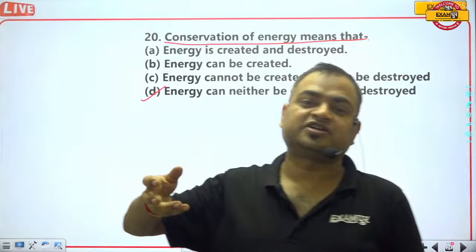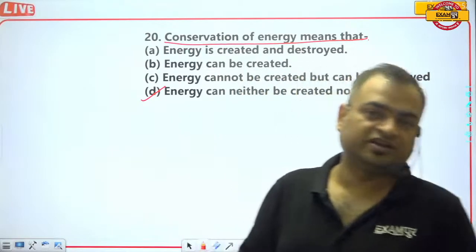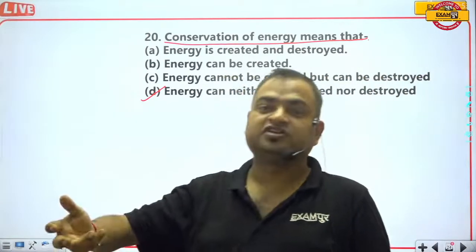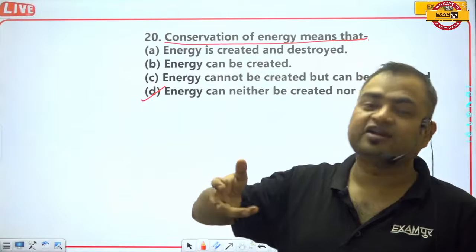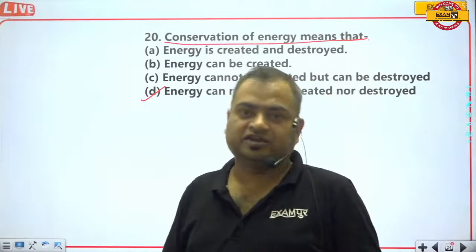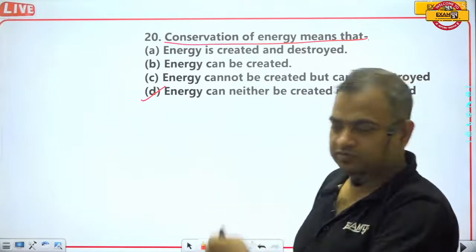The turbine starts rotating, and that rotation is the mechanical energy. That mechanical energy is provided to the generator or alternator, which also rotates and converts this energy into electrical energy. So in this way energy can be changed from one form to another form.